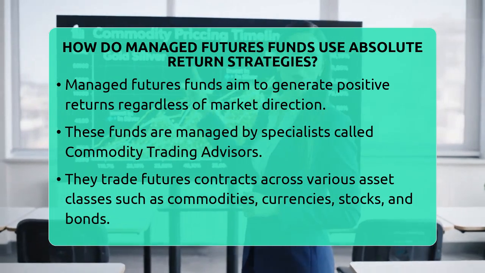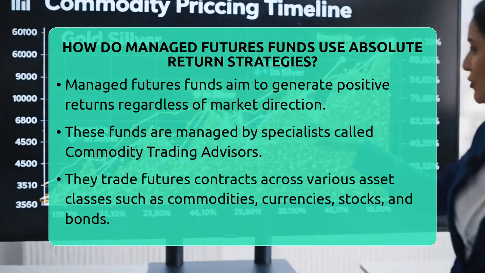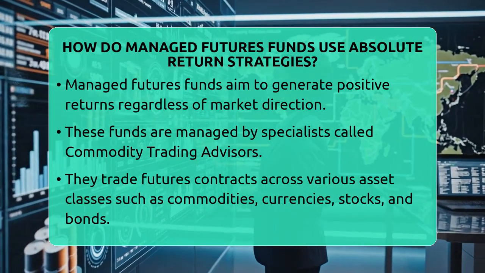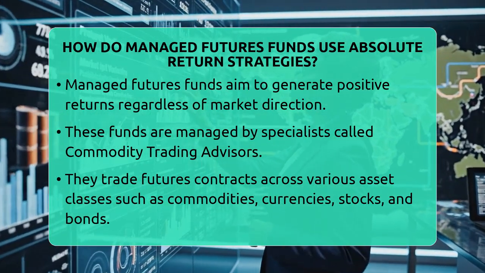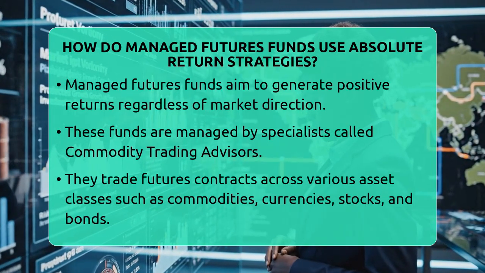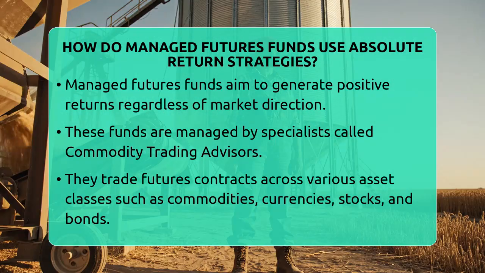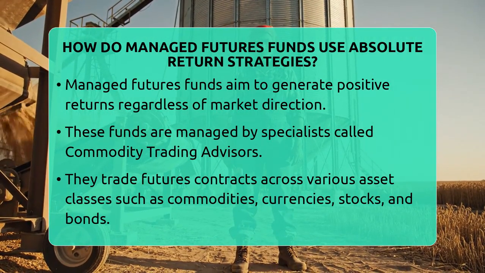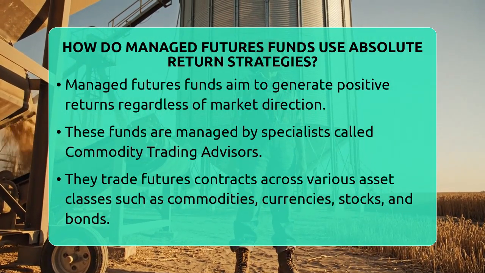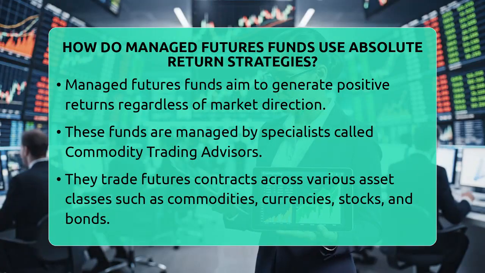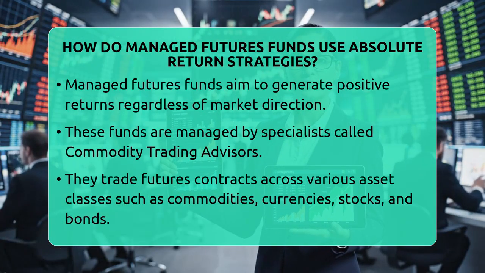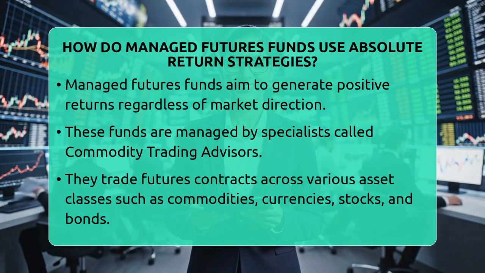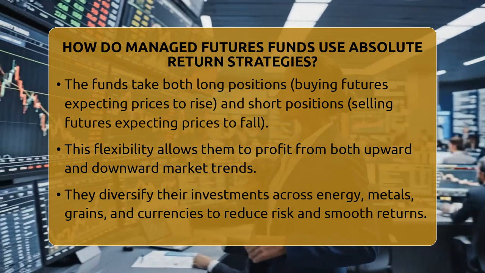The main goal is to produce positive returns no matter what the overall market does. To do this, managed futures funds take both long and short positions. Going long means buying futures contracts expecting prices to rise. Going short means selling futures contracts expecting prices to fall. This flexibility lets them profit from both upward and downward trends in markets. Unlike traditional investments that only buy and hold, these funds can adapt quickly to changing conditions.